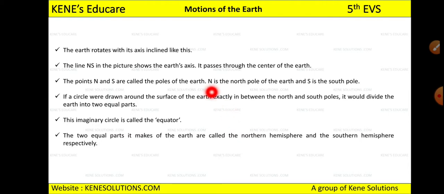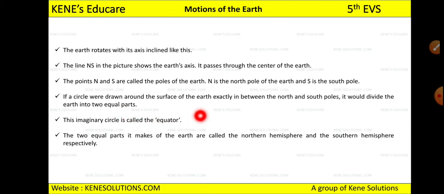Now see, N is the north pole of the earth and S is the south pole of the earth. Don't get confused what is N and what is S. N is the north pole and S is the south pole. Now if a circle were drawn around the surface of the earth exactly in between the north pole and south pole, it will divide the earth into two equal parts.